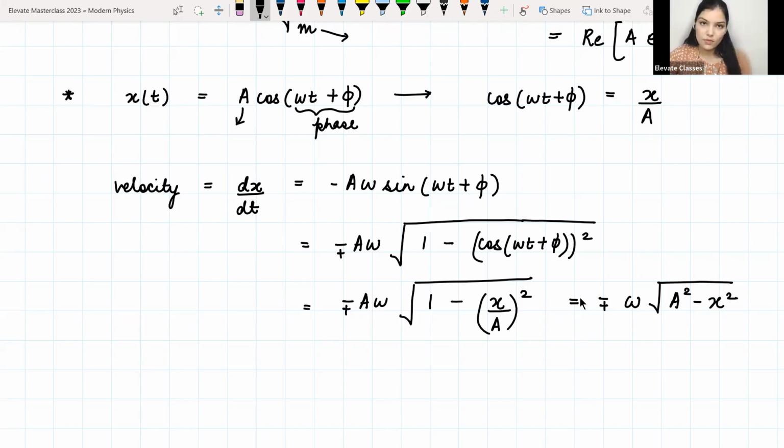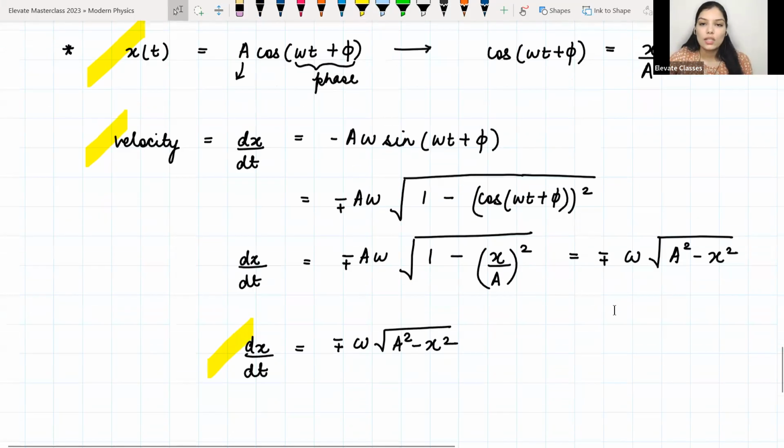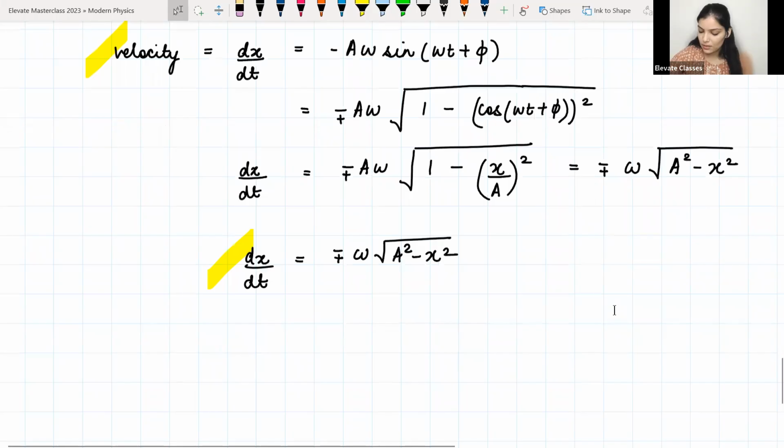So there are three formulas for velocity. One formula is this one. So this is something you should remember. Okay. Then the second formula is this one, and then the third formula that you should remember is this one. So if we look at the last formula, that is plus minus omega under root a square minus x square, what are a few things that we can see from this?